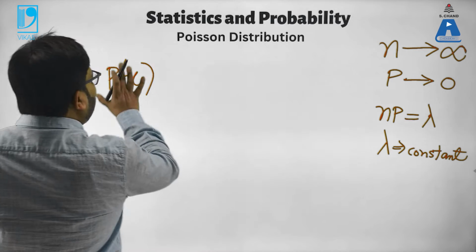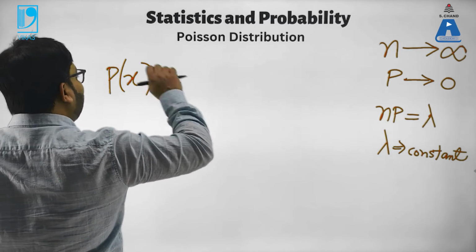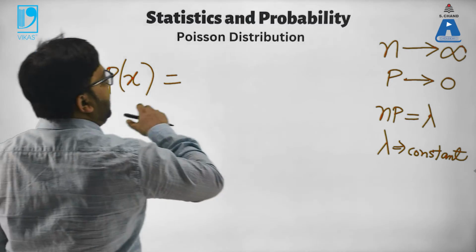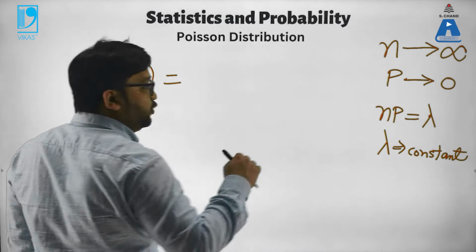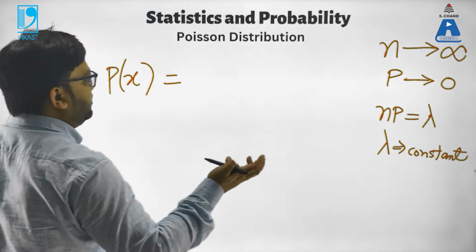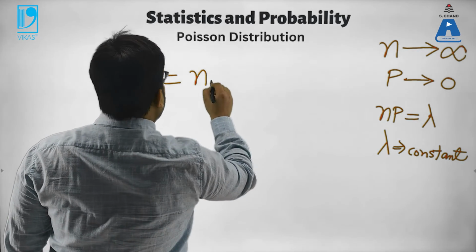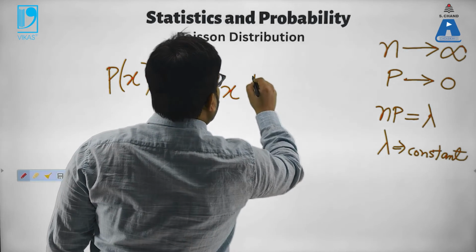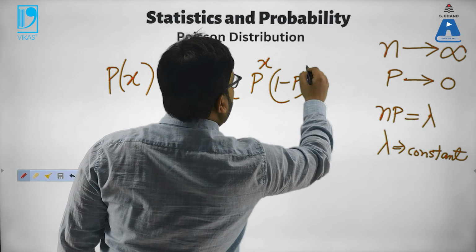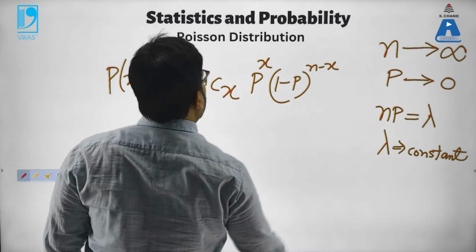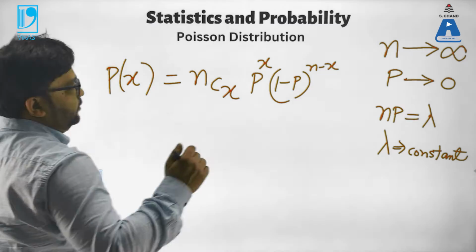So if I write it as per the binomial distribution, P(x), where x can be any random variable like 20 people, 30 people, whatever was the number in the previous example, I can write as nCx p to the power x times (1 minus p) whole to the power n minus x, right? This was it as per the binomial distribution assumption.